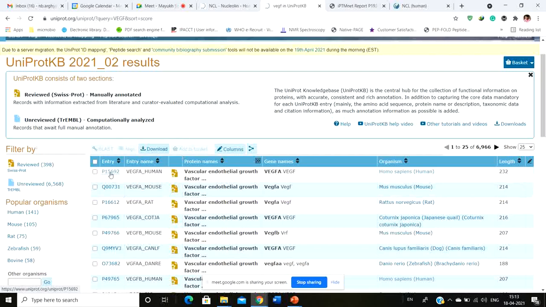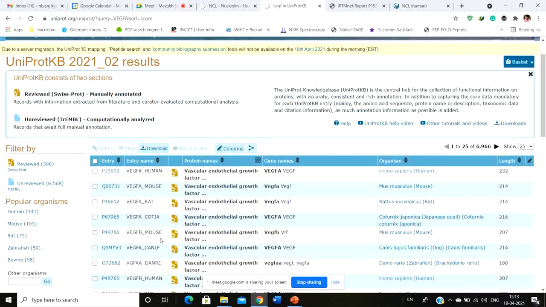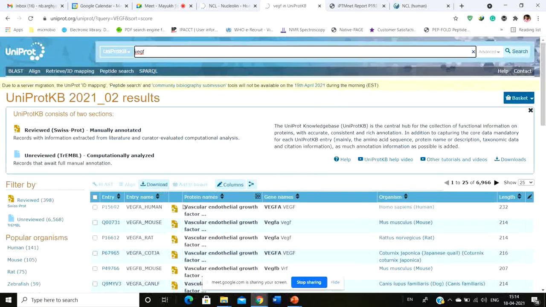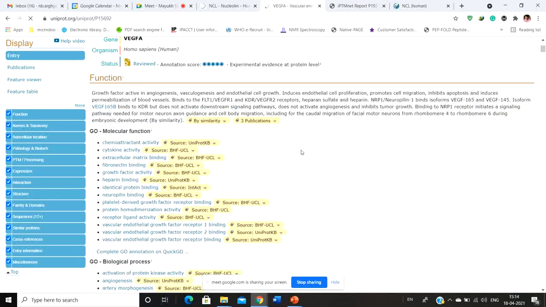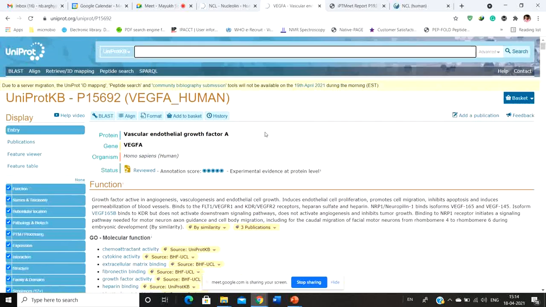So this means that the VGF protein is constant, but this one comes from the human source, this VGF comes from the mouse source, whereas this comes from the rat source, and such. So you have to simply select the ID. For example, if you click on this particular entry here, it's going to open up the VGF protein and everything about it.